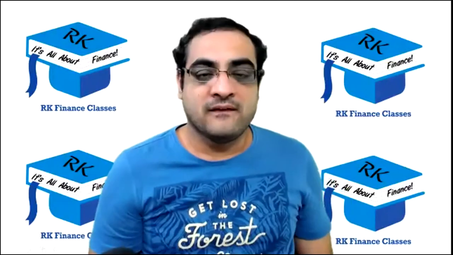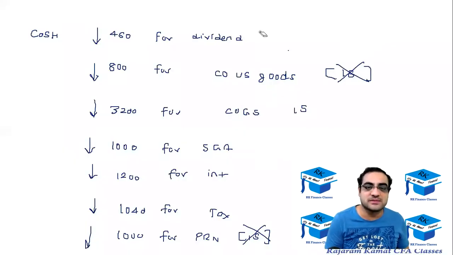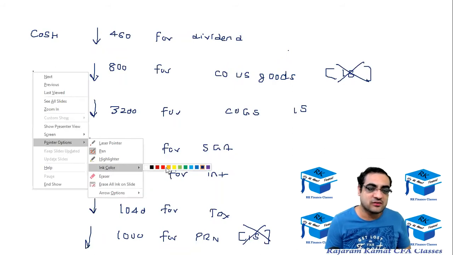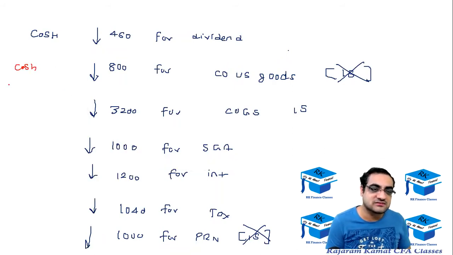All right. So now let's sum up the total cash payments. So finally, the cash is going to go down by how much? What is the total cash payments?